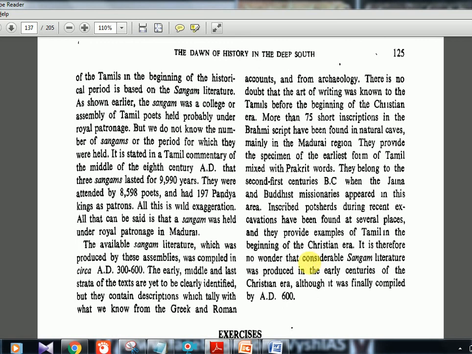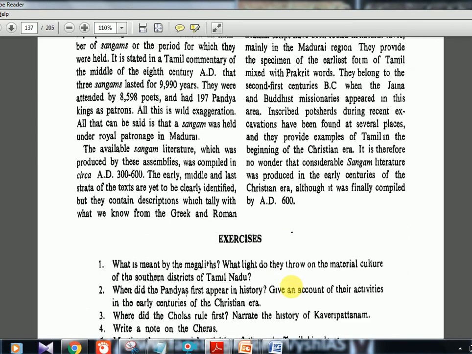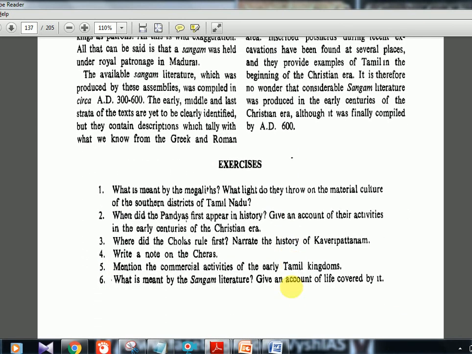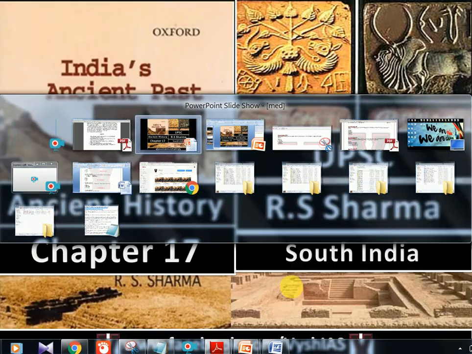It is therefore no wonder that considerable Sangam literature was produced in the early centuries of the Christian era, although it was finally compiled by AD 600. Some questions are there, but just pause it and see. I'll show you MCQs anyway.